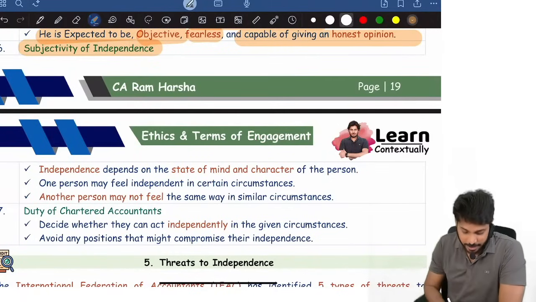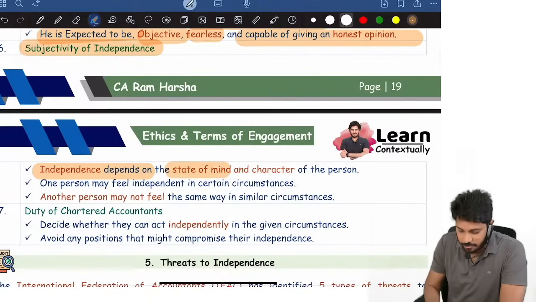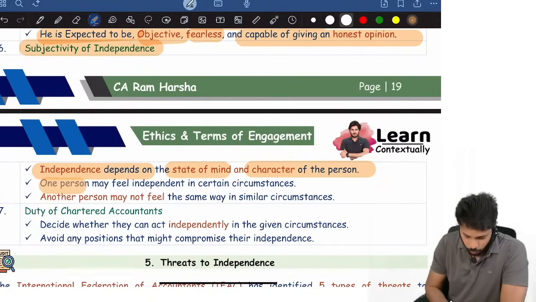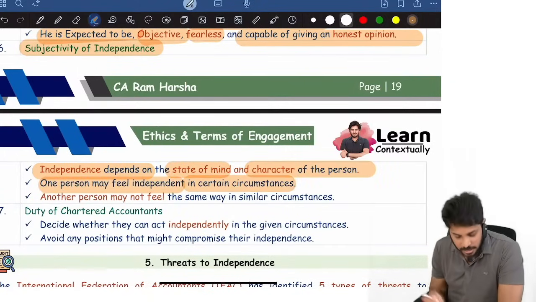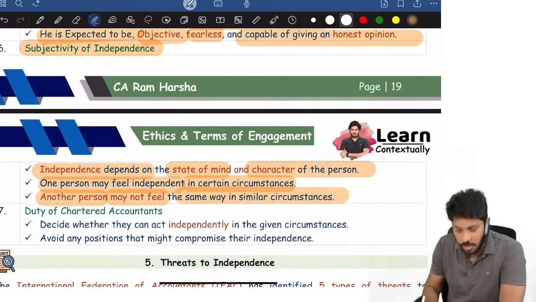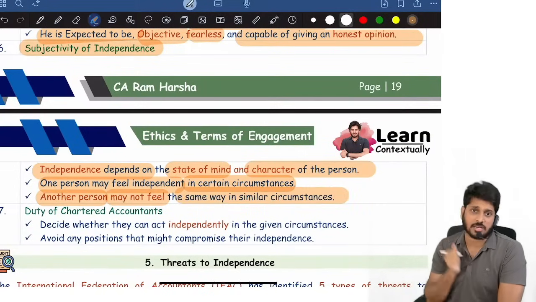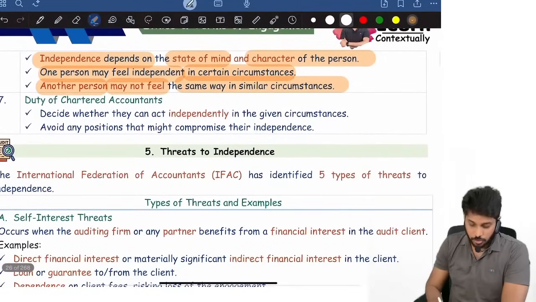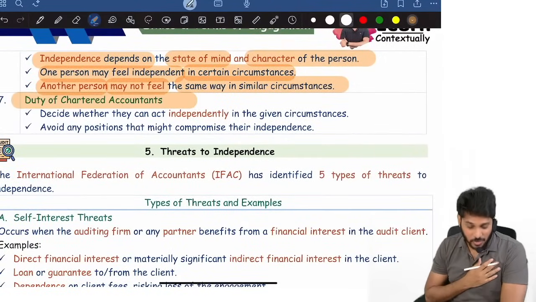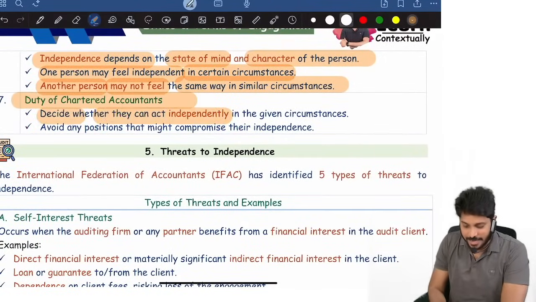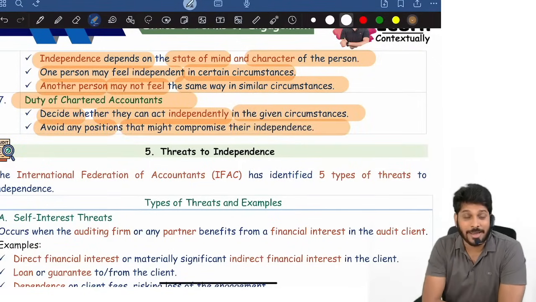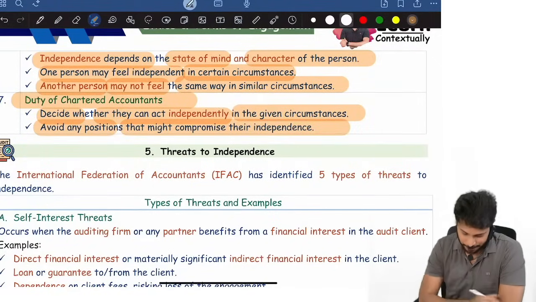Independence depends on the state of mind and character of a person. One person may feel independent in some circumstances, another person may not feel the same way in a similar circumstance. So ultimately, it is a chartered accountant's duty to decide whether they can act independently in the given circumstance or not, and avoid any position that might compromise their independence.